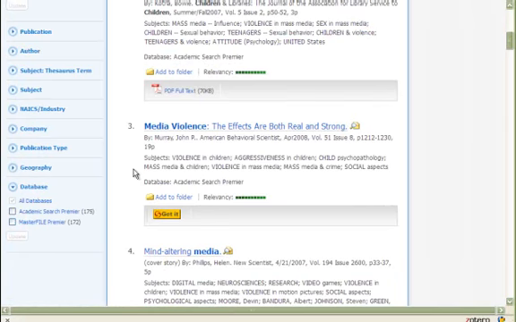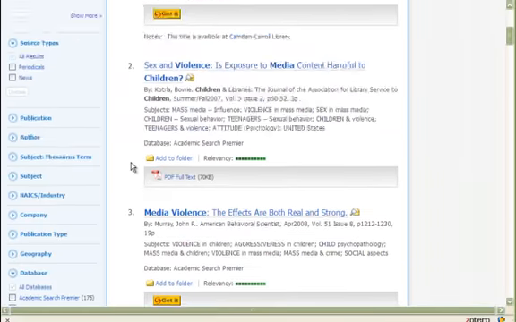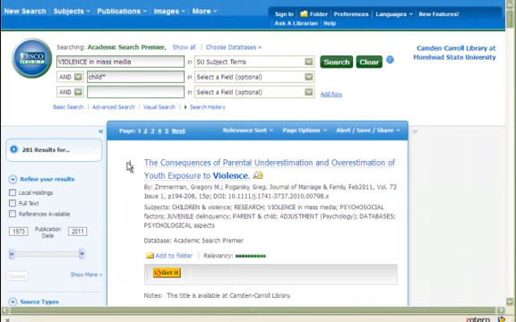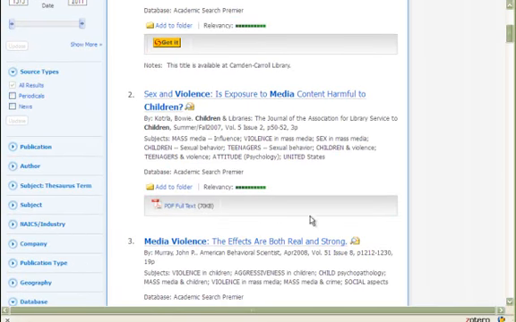You'll notice that each one of these seems to be on topic, which can be very beneficial when you use subject terms to weed out articles that might have the words you're searching but are not mainly on the topic you're searching. These are quick ways of starting to evaluate the content. Remember that as you go through, you need to make sure, can you get access to it? Is it full text? Is it not?